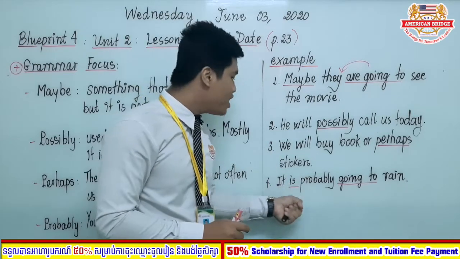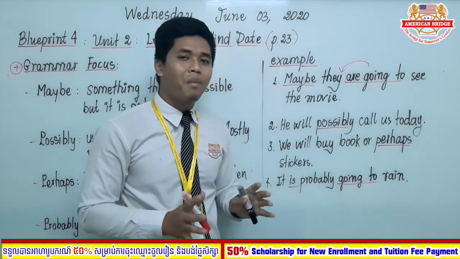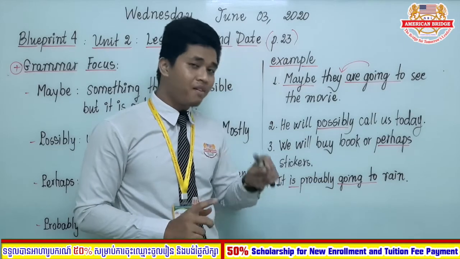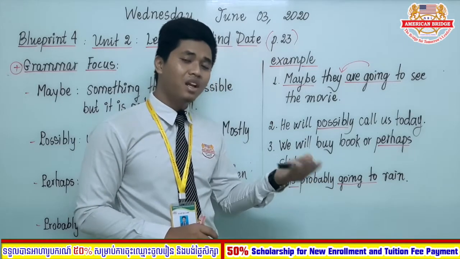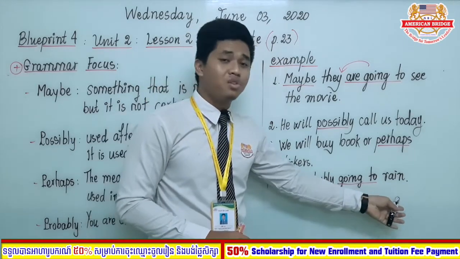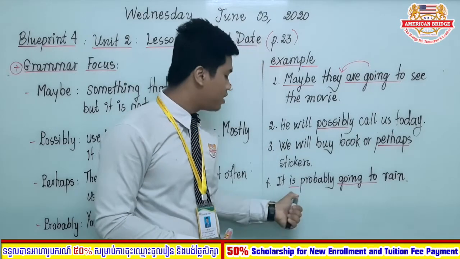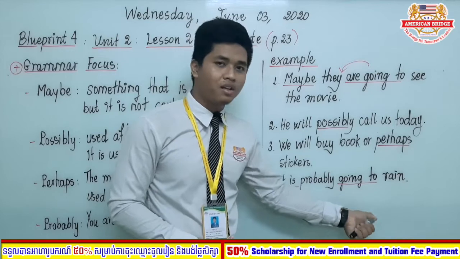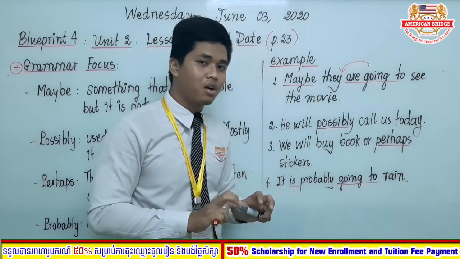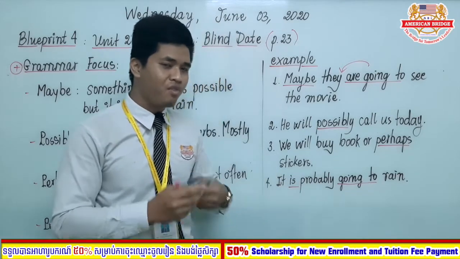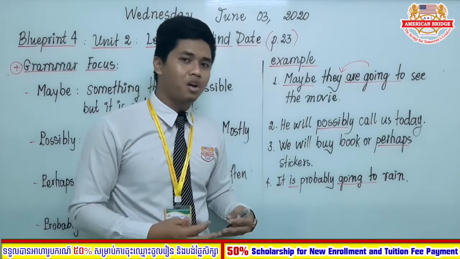Okay, be going to is used to talk about a prediction based on evidence. So it is clear that it is going to rain. But if you add the adverb probably here, it is probably going to rain. It is much stronger. Your prediction is very, very strong, everyone.